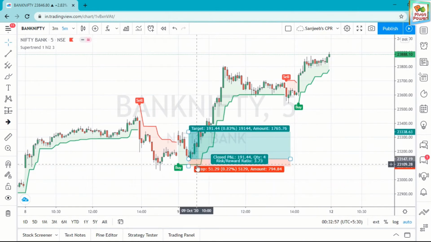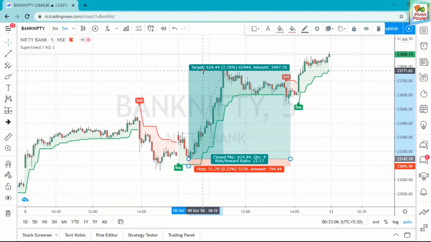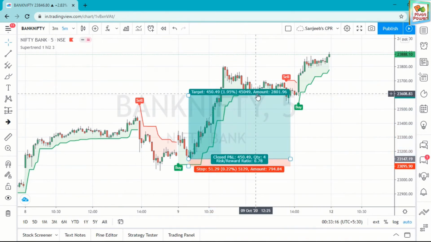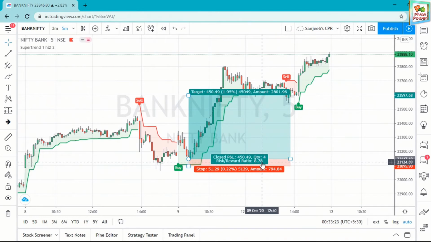Then your stop loss here, your entry should be here, and you can target up to this, up to where it is not touching the line. Then your risk reward ratio, see the risk reward, wow, 8.78, means 1 is to 9, around 1 to 9 risk reward ratio.